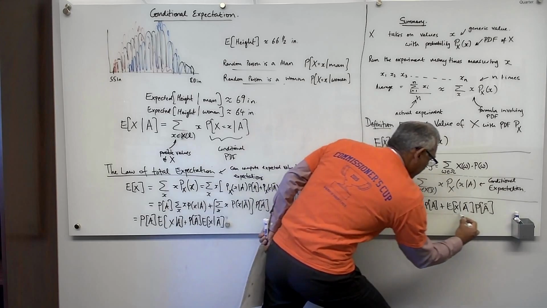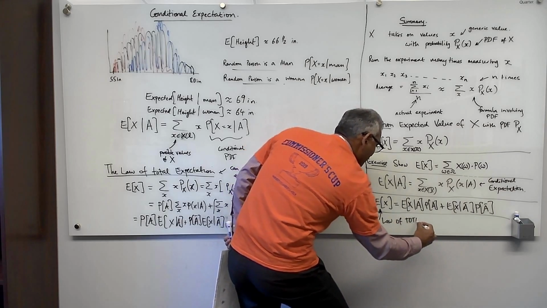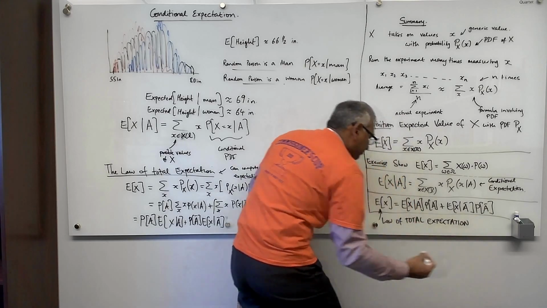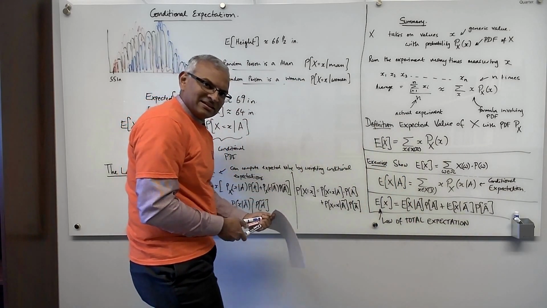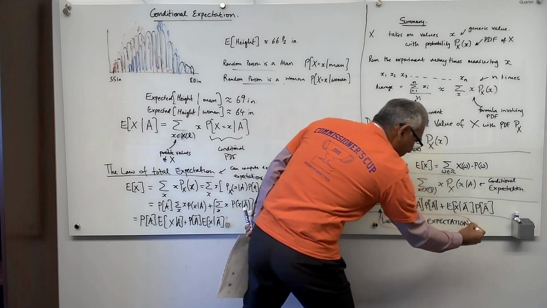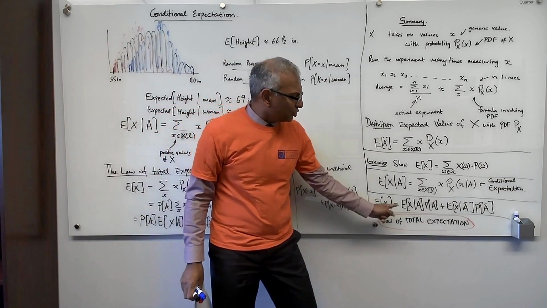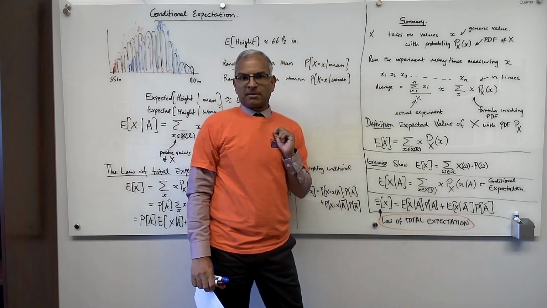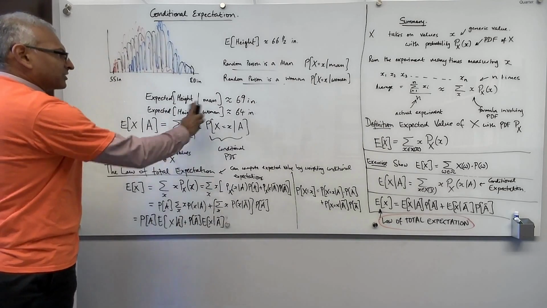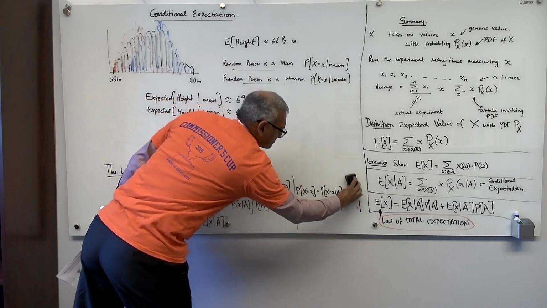Bam. This is the law of total expectation. Let us put that in a red box. So that's the law of total expectation that allows us to compute an expectation using conditional expectations. We've now just discussed conditional expectations. So let me show you the example with height. I'll erase here, and then we'll do a bunch of other examples.